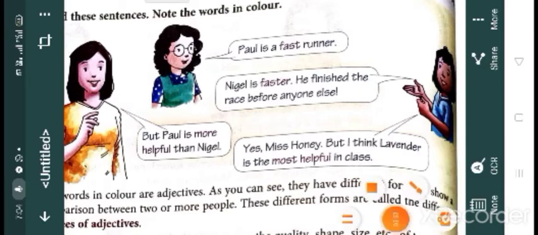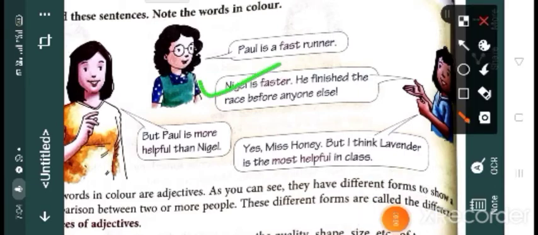But in the second one, let me find the brush. Okay. Here, the second one, Nikhil is faster. He finished the race before anyone else. So, here, Nikhil is compared to another. Isn't it? Nikhil is compared to Paul. So, we use faster. But Paul is more helpful than Nikhil. Here we are comparing Paul with Nikhil. Then, yes, Miss Honey, but I think Lavender is the most helpful in the class.